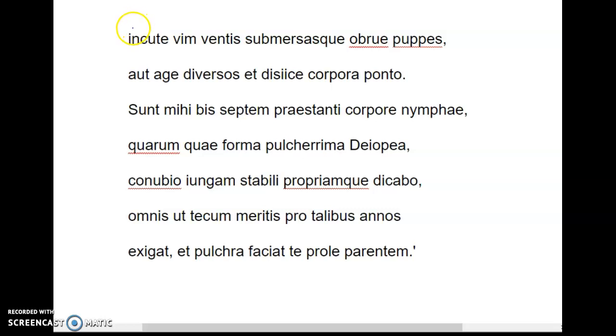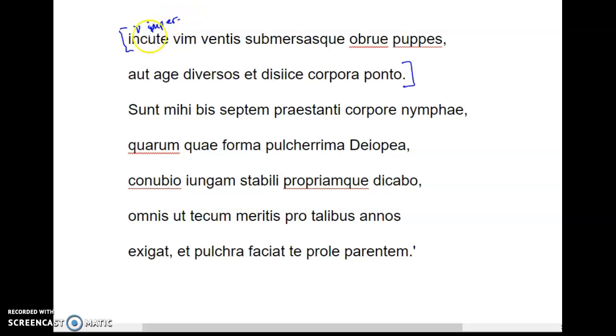Alright, so if we look at this first part, "Incute vim ventis submersasque obrue puppes, aut age diversos et disice corpora ponto." We've got our first sentence right here, running down to here. Incute, from incutio, means literally to strike, and it's an imperative. So I'm going to put I-M-P-R so you know.